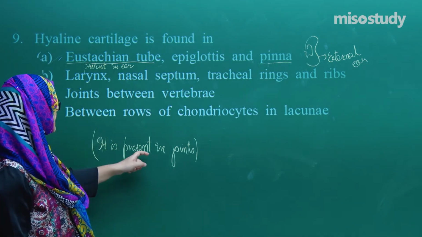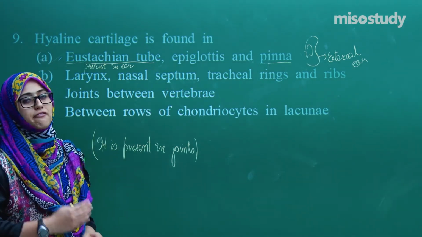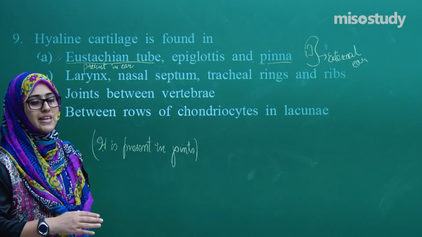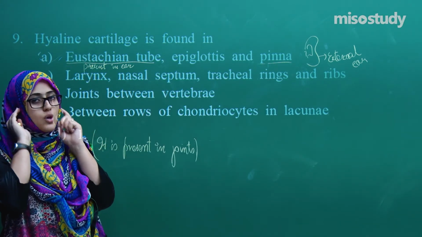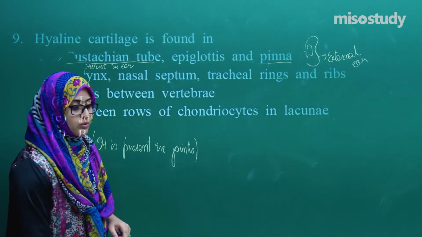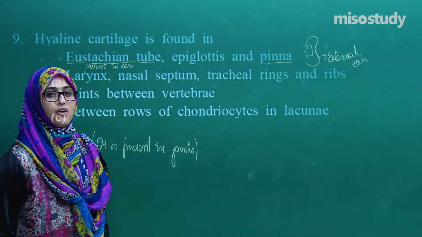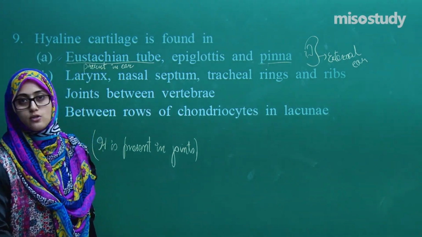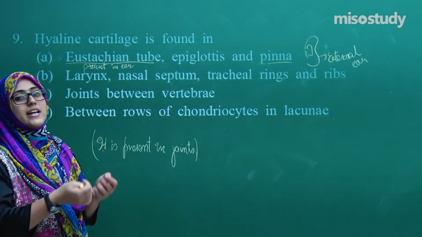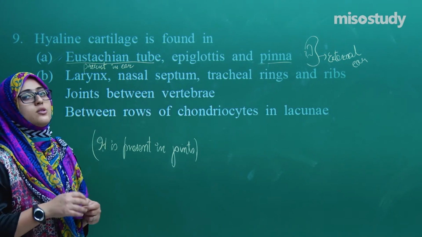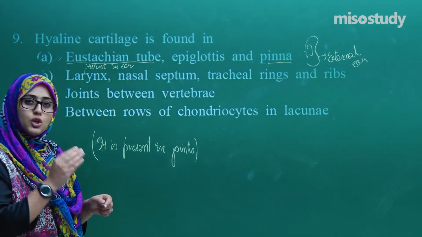Hyaline cartilage is more commonly found in the movable joints, like the TMJ. We move our jaw, so hyaline cartilage is present there. Our knee, when we walk, hyaline cartilage is also present there. So hyaline cartilage is mostly present at the articulating surfaces of the movable joints.